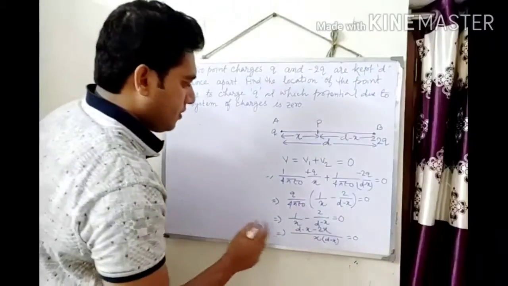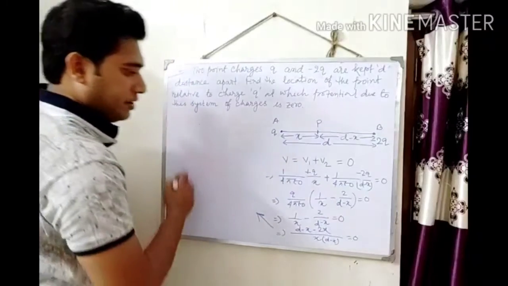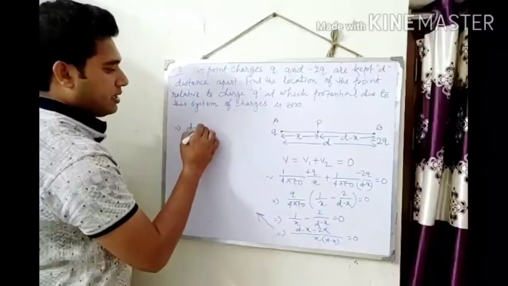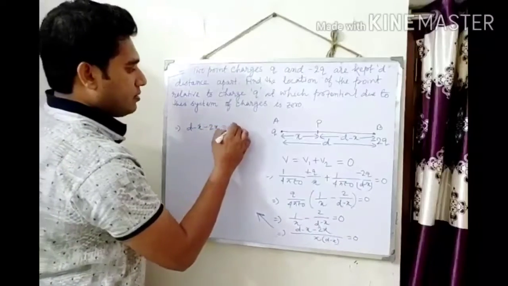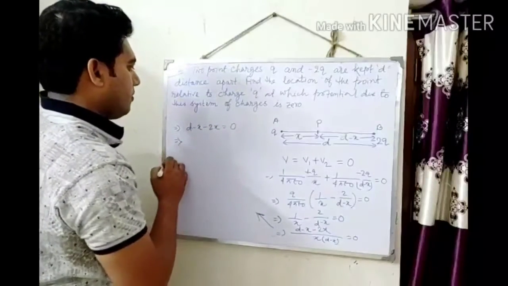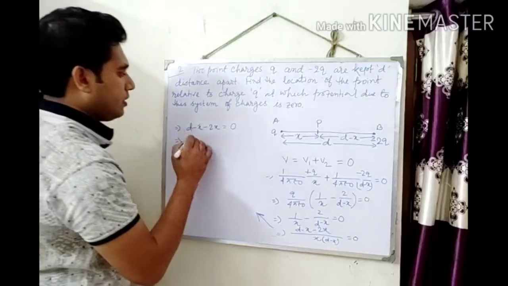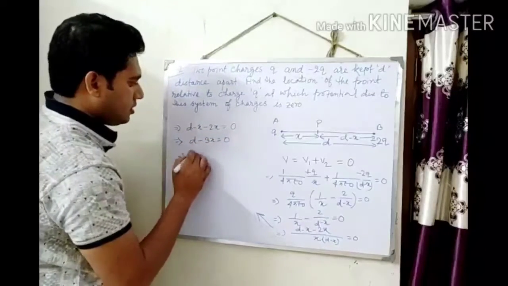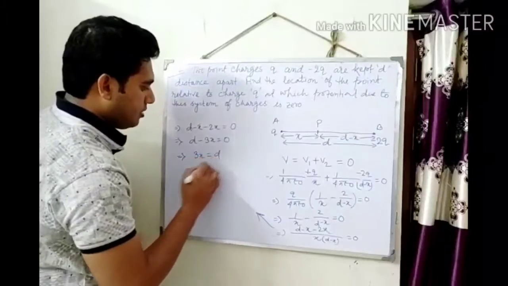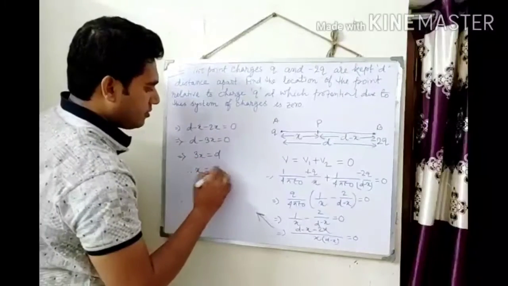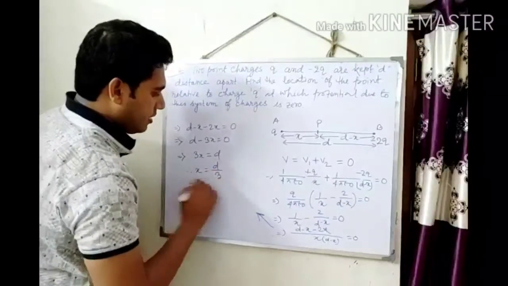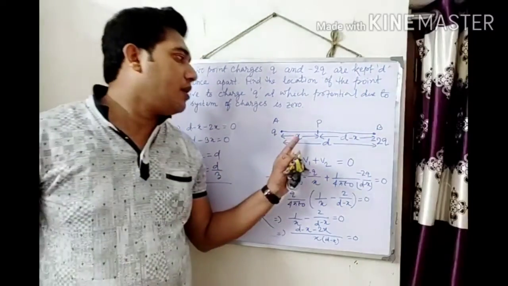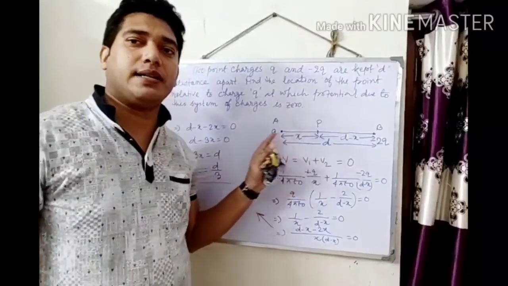You can pause the video and note it down. d minus x minus 2x equal to 0. So here d minus 3x equal to 0, so 3x equal to d. Therefore x equal to d by 3. So x equal to d by 3 means x is the distance between the point P and the charge plus Q.